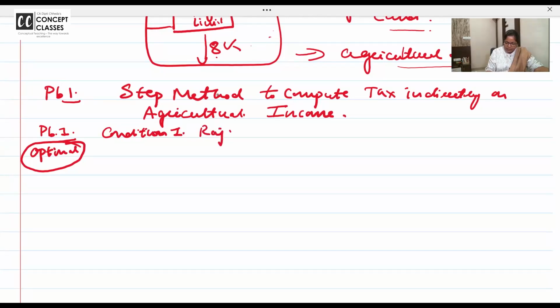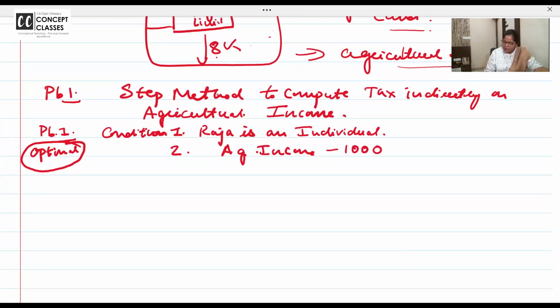Condition 1. Raja is an individual. Second condition. Agricultural income. How much is agricultural income of Raja?